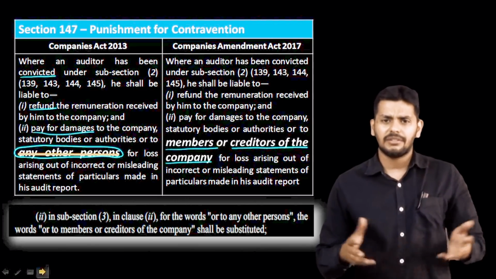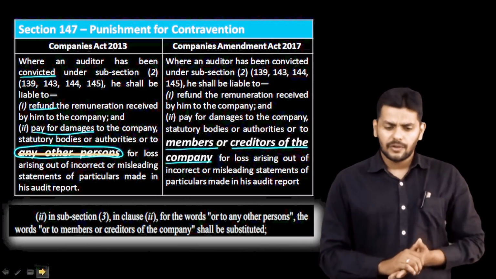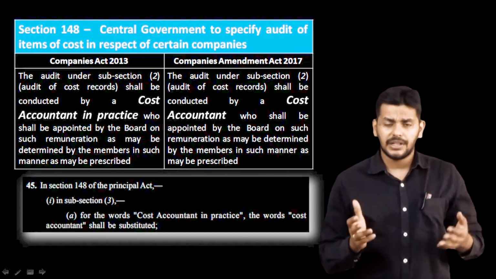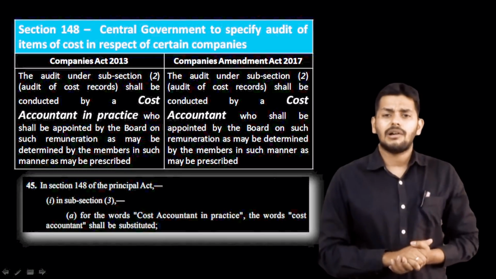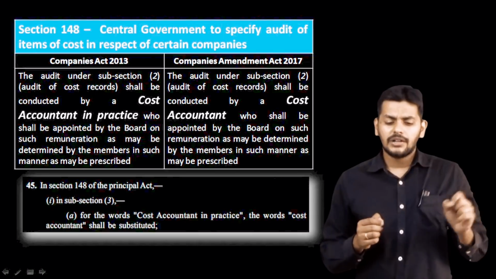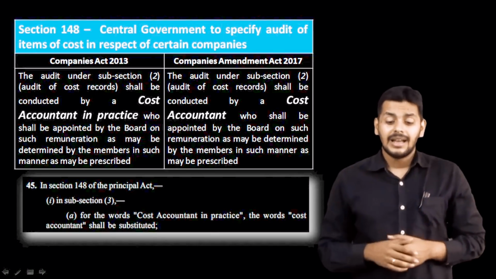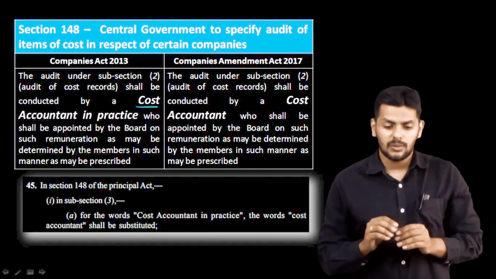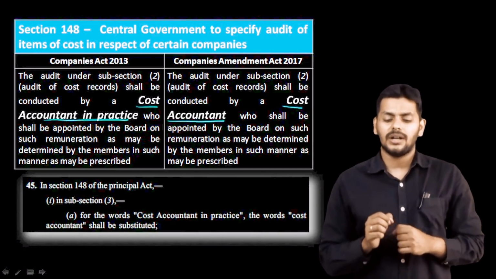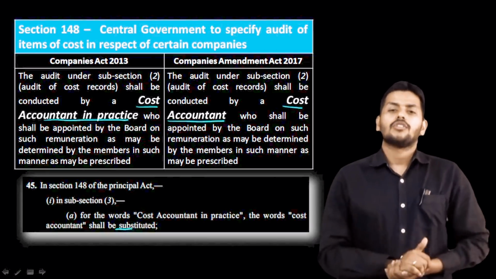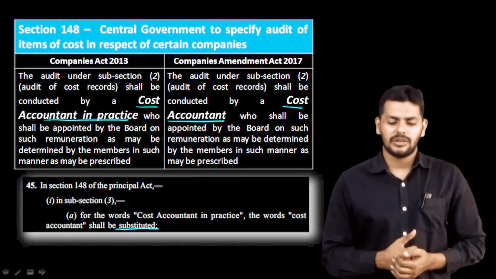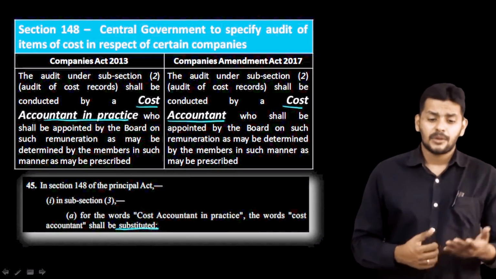Moving up next, last thing which I already discussed with you. Section 148, central government to specify about maintaining the cost records in respect of certain companies. Regulatory, non-regulatory. All the text is there in 148. Now, what's been the biggest change here? Very, very simple. The words cost accountant in practice have been substituted by the word cost accountant. That's it. So that the base of the number of people who can do cost audits is widened, nothing more than that. Right guys, so those are the changes.